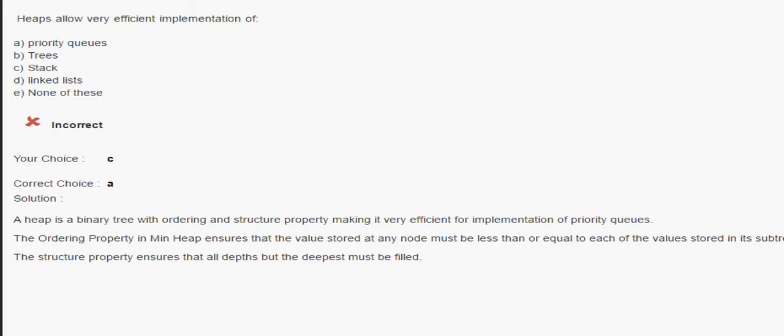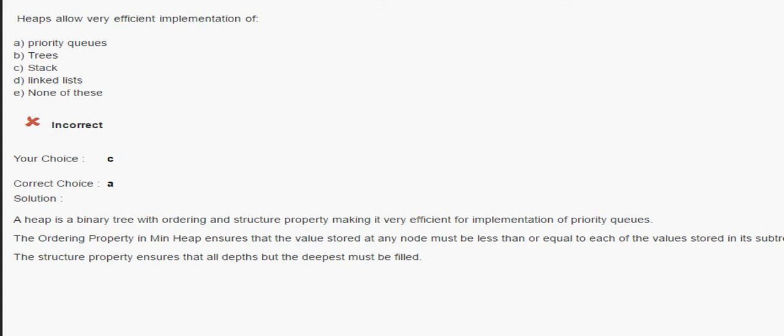Okay, for the max heap, the structure property ensures that all depths but the deepest must be filled. This is what actually the heap is. So heaps are the efficient implementation of a priority queue. That heap is an example. So a data structure related question, a tough one. Please see the complete details. What is a heap? How are priority queues implemented?